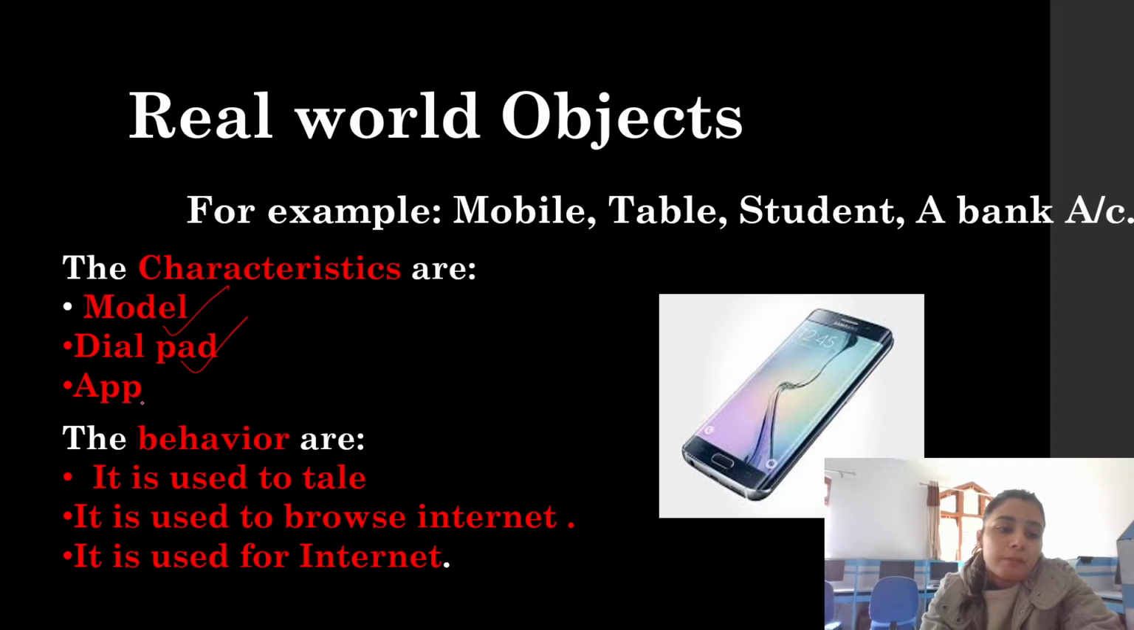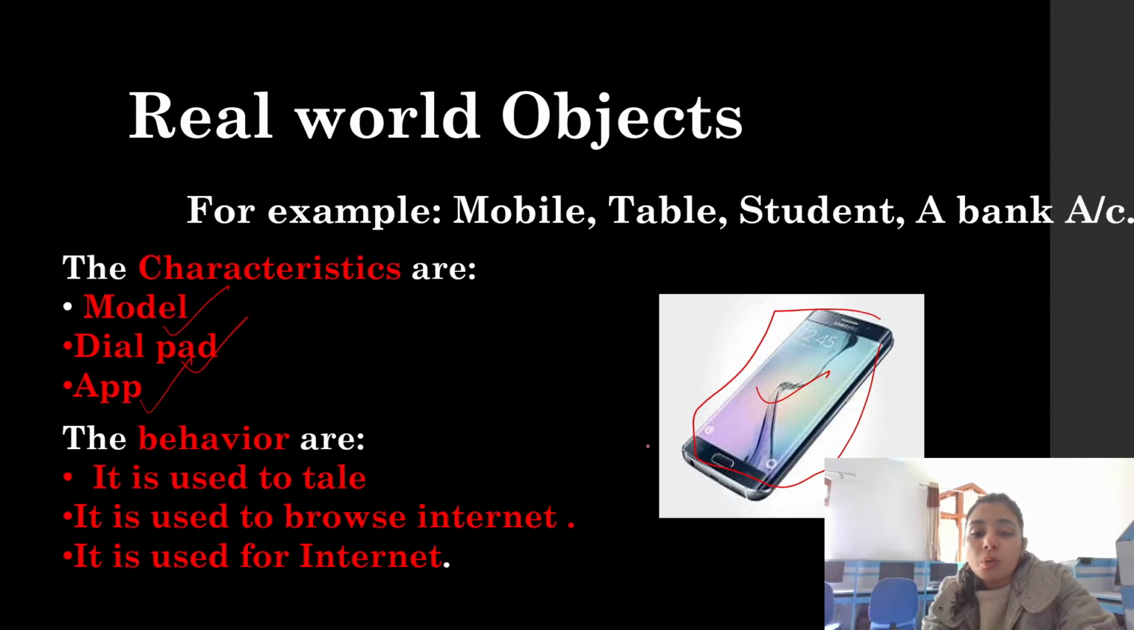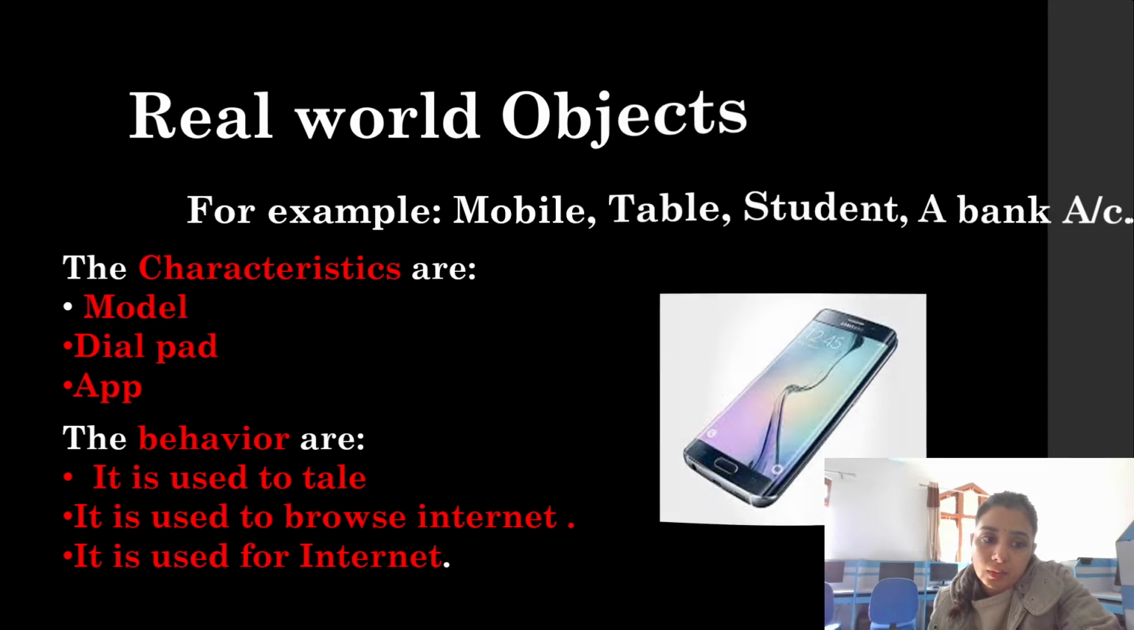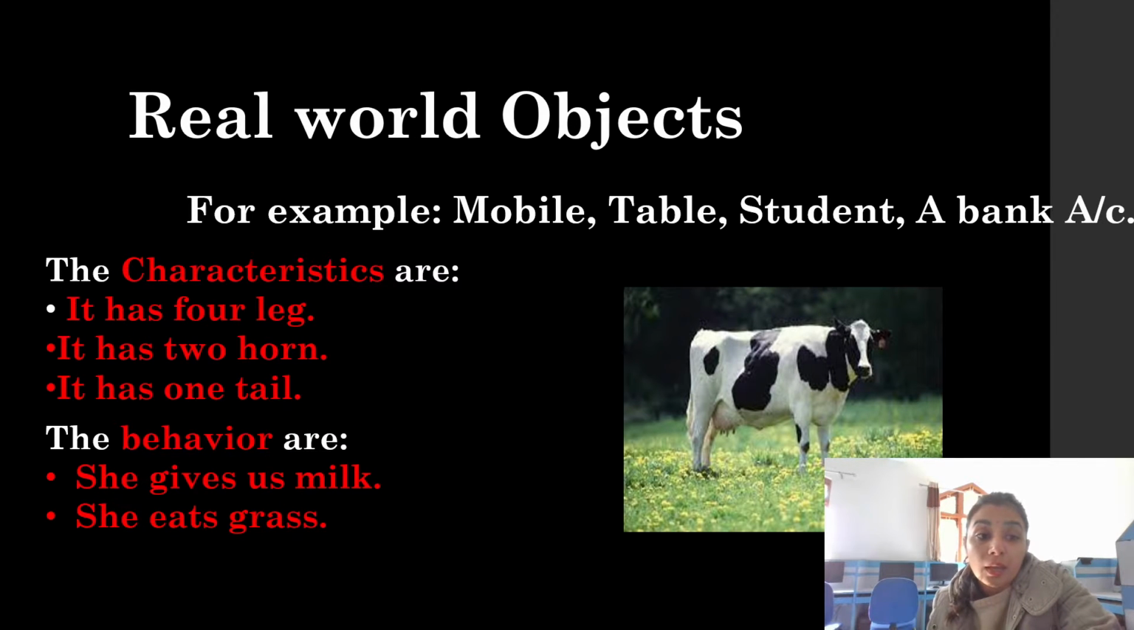The characteristics, such as model, dial pad and applications, can be different in each phone, but the behavior will be the same. Whether the phone has Android or iOS, we use it to call someone and to surf the internet. This is called the behavior of a phone, while the model and dial pad are the characteristics. If the object is a cow, the characteristics are four legs, two horns and one tail, and the behavior is that she gives us milk and eats grass.